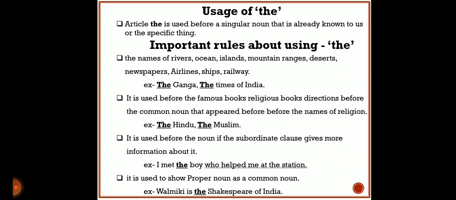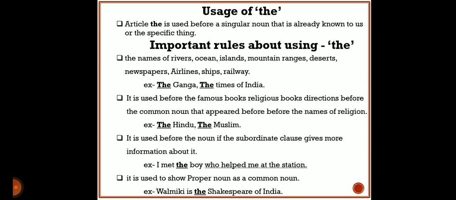See on this page the last rule. It is used to show a proper noun as a common noun. In this example, two proper names are given. You see carefully. Valmiki is the Shakespeare of India. Students, you know Valmiki is the great sage of our country. On the other hand, Shakespeare is the great dramatist of England.